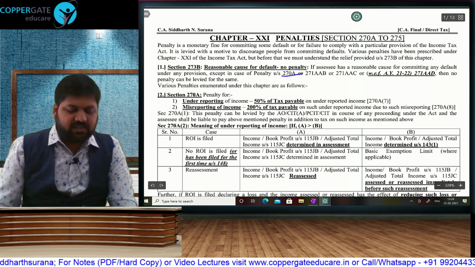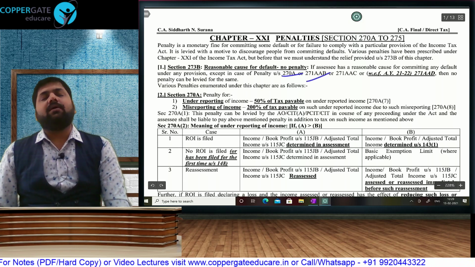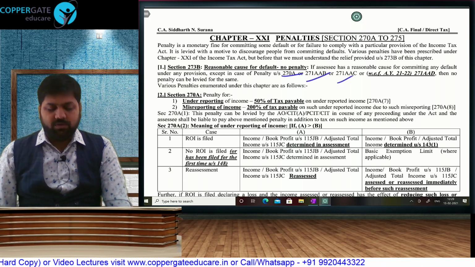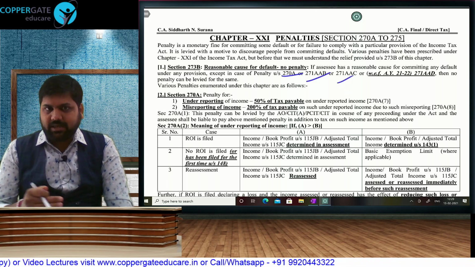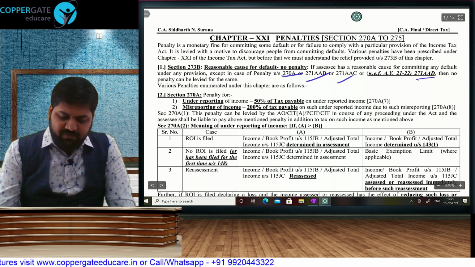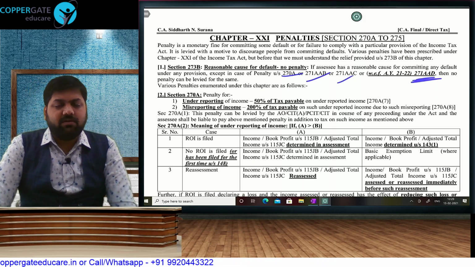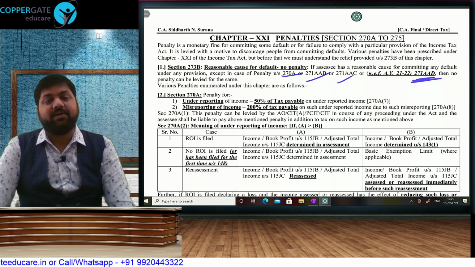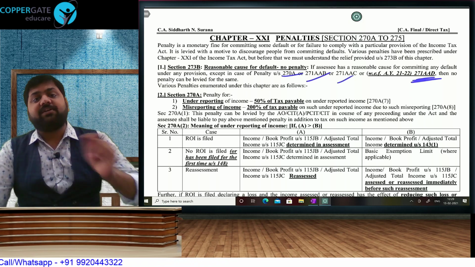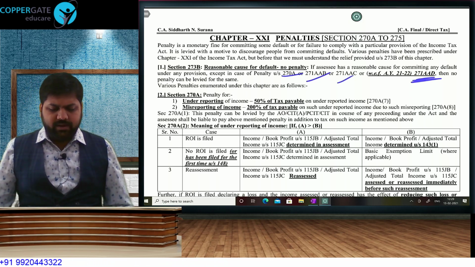However, this facility won't be available. 278, that's a case of underreporting. 271AAB is search cases. 271AAC is undisclosed, unexplained cash credit, income, expenditure, investment. So again a case of concealment. And then we have a newly introduced section as an amendment. It will be taught to you anyways. 271AAD incorporated with effect from AY 21-22. False entries or omitted entries, there is going to be 100% penalty. We'll talk about that in some time.